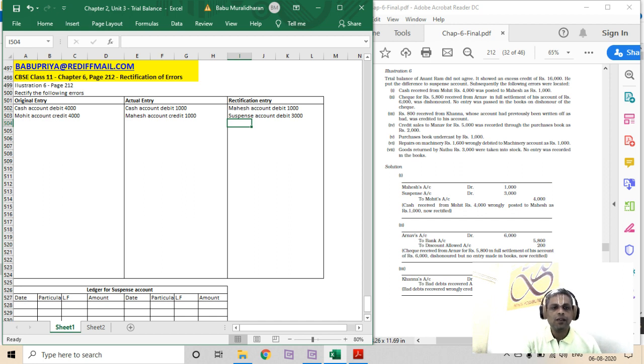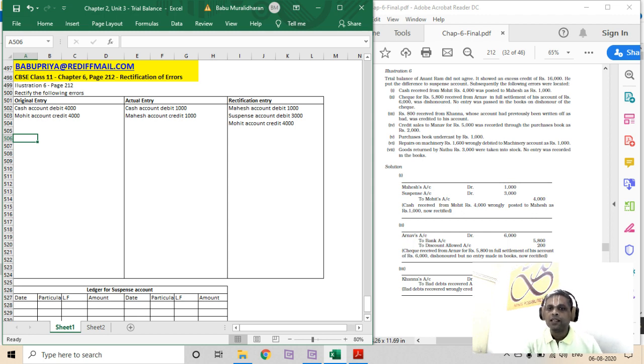Okay. So Mahesh account is credited as the actual entry, so we are reversing it. And then cash is debited incorrectly as 1,000 instead of 4,000. So debiting suspense account and then to Mohit account credit 4,000. Okay. Next one. So we are reversing the Mahesh account first because there is an incorrect credit. So we are debiting Mahesh. Then cash is incorrectly debited as 1,000 instead of 4,000, so suspense account has to be debited. And then Mohit account will get the credit for 4,000 because Mohit has paid the cash.